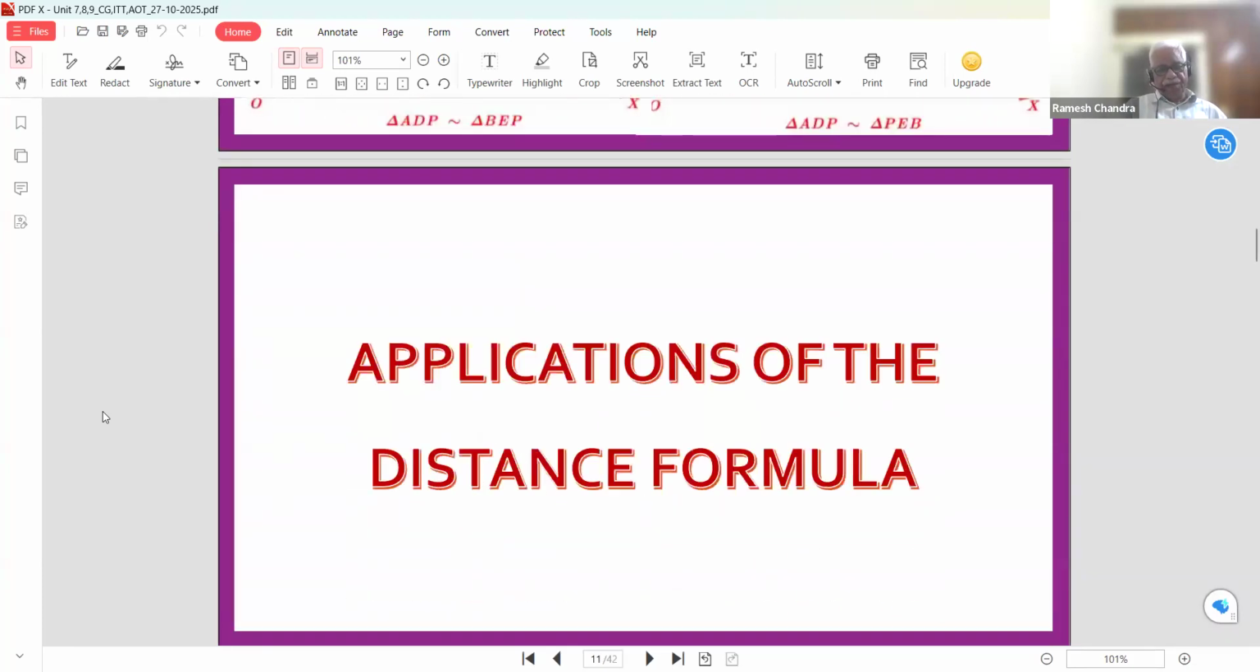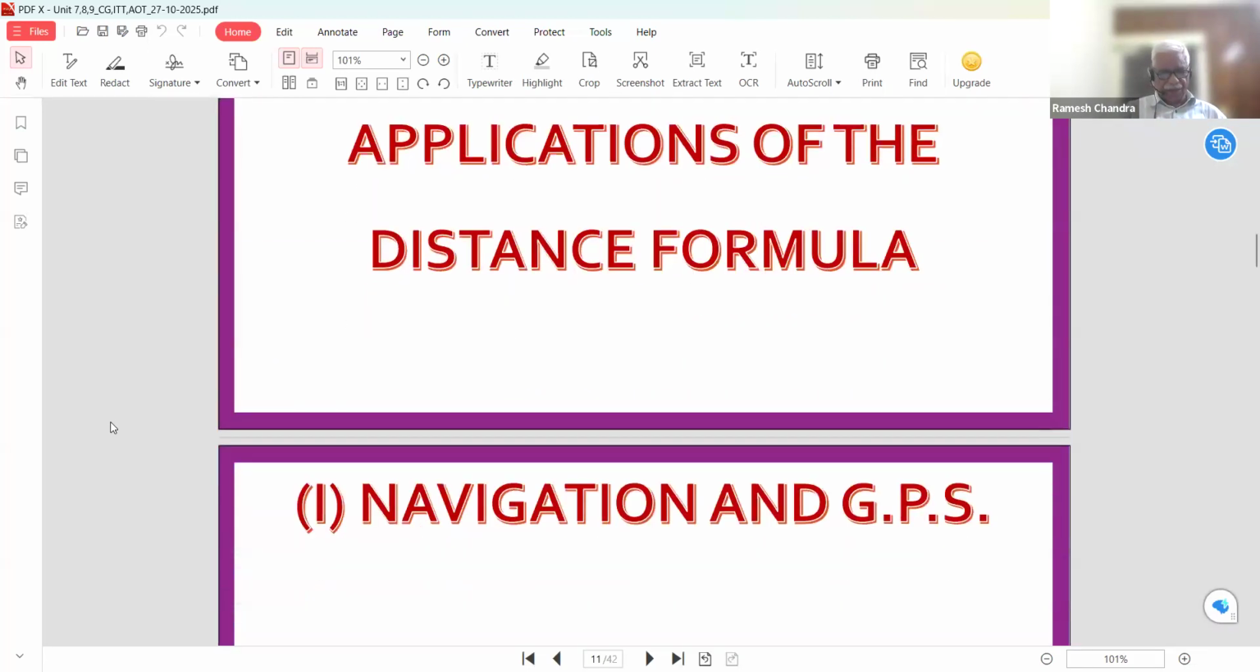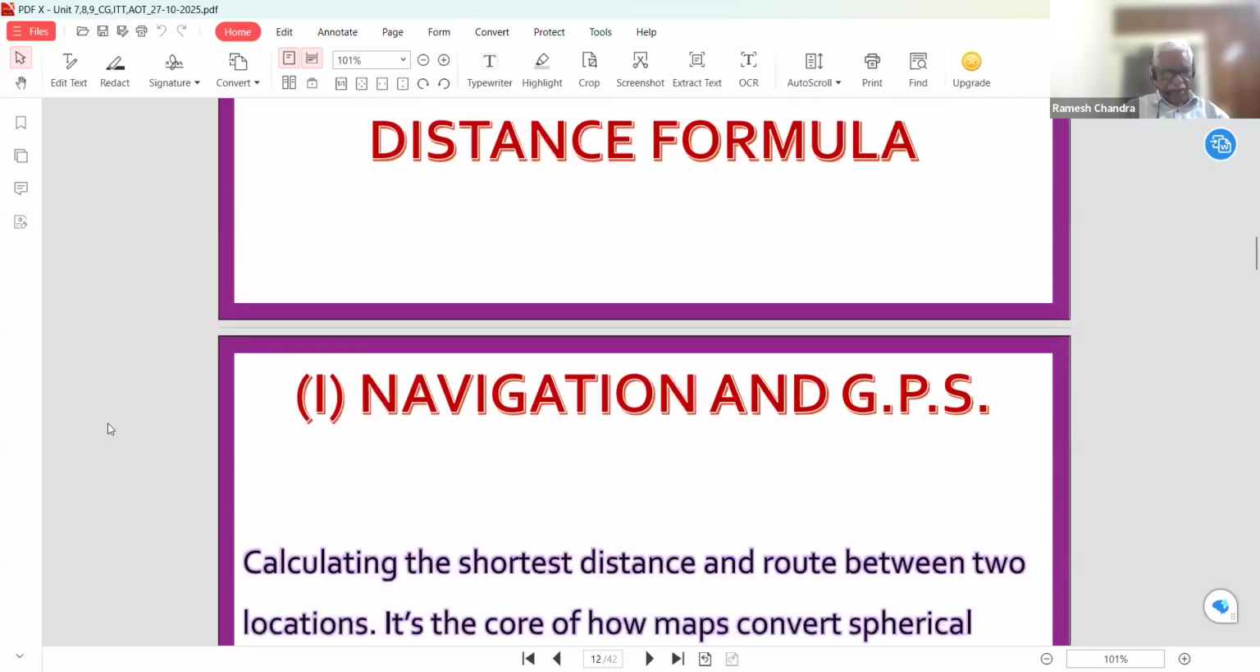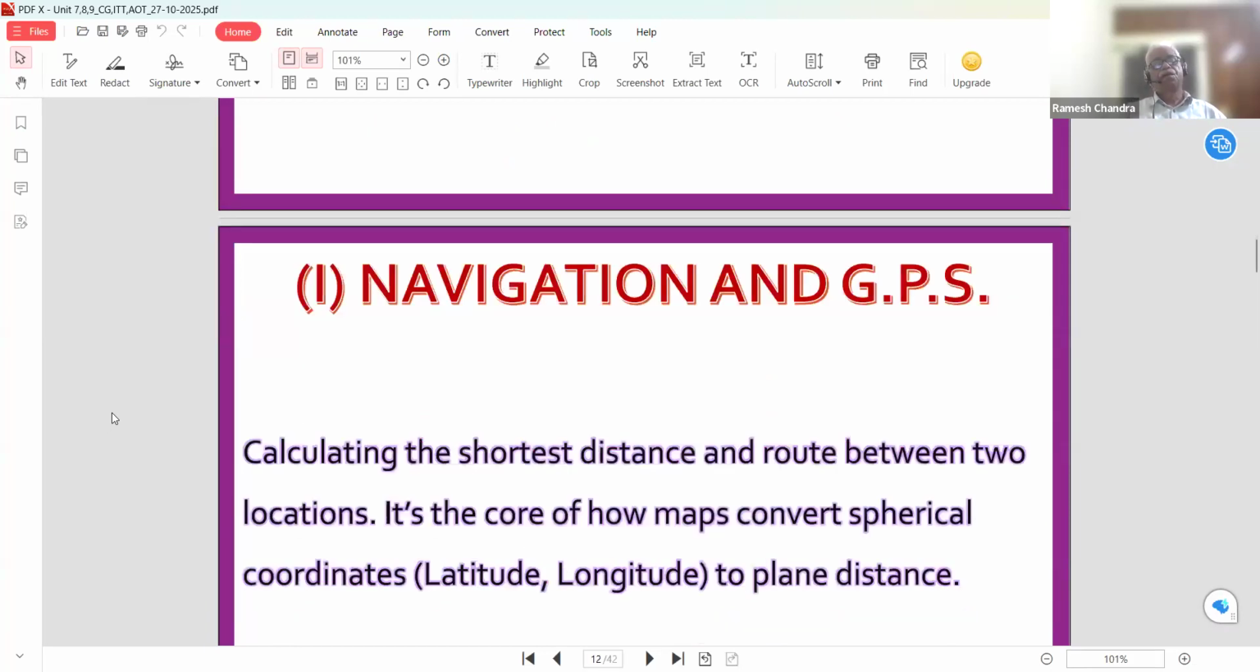Now, applications of the distance formula. What are the applications of the distance formula? That is, d is equal to root of (x2 minus x1) whole square plus (y2 minus y1) whole square. So let's take some applications of this distance formula in navigation and GPS. How can we use this distance formula in navigation and GPS?